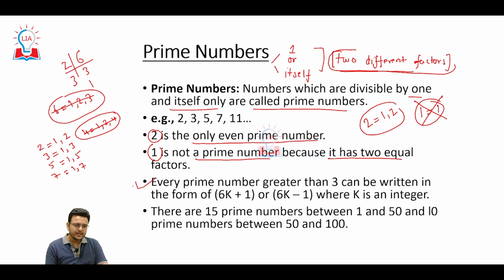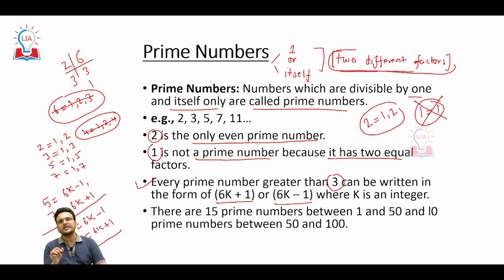Again, one more property of prime numbers is that every prime number greater than 3 can be written in the form of 6k plus 1 or 6k minus 1. Consider we have the number 5. 5 can be written as 6k minus 1, where k is 1. 7 can be written as 6k plus 1. 11 can be written as 6k minus 1 and 13 can be written as 6k plus 1. It means every prime number greater than 3 can be written in the form of 6k plus 1 or 6k minus 1.